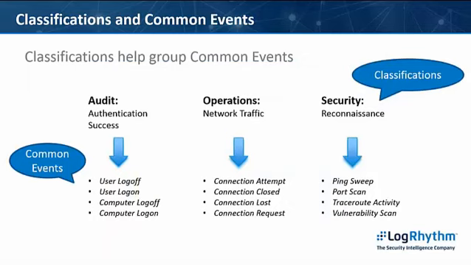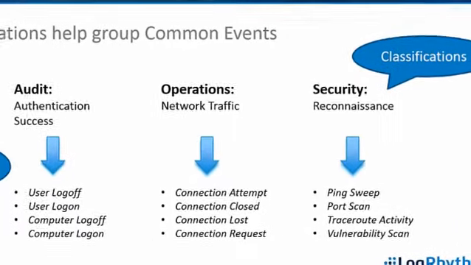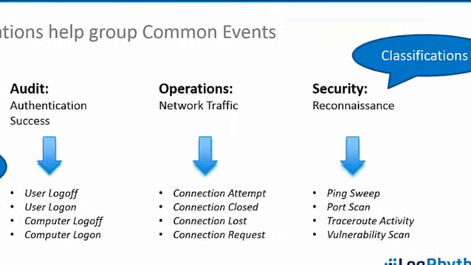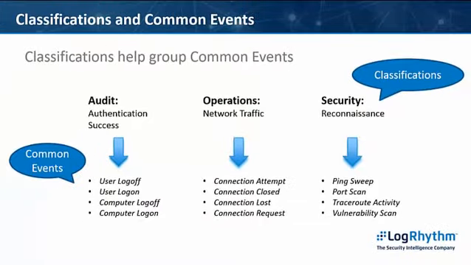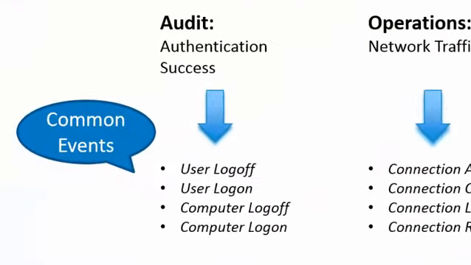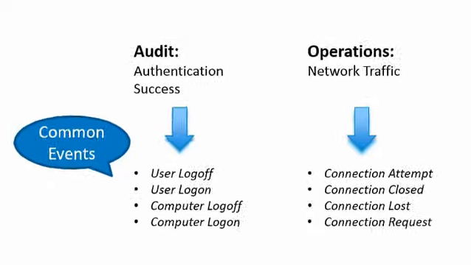Every single log message is assigned a classification in a common event field based on the information derived from that log message. Classifications are used within LogRhythm to help group log messages into easy-to-use common event types. All classifications are contained within three types: audit, operations, and security type messages. Let's look at the audit classifications. Some examples of audit classifications include account created, access success, and authentication success type messages.